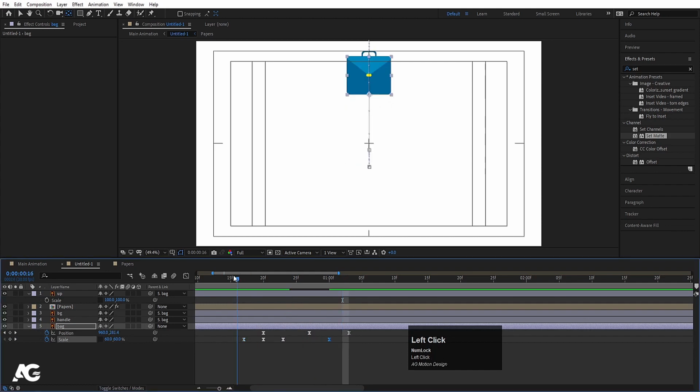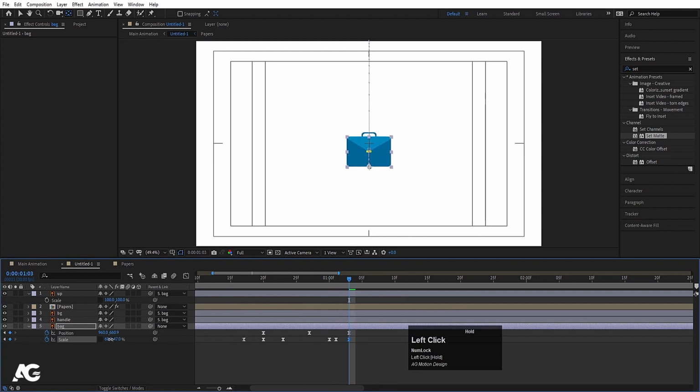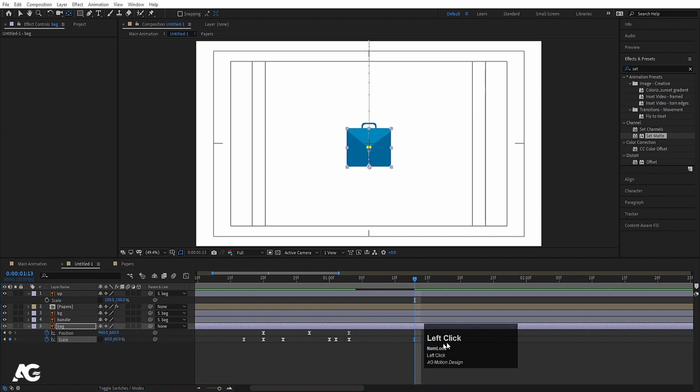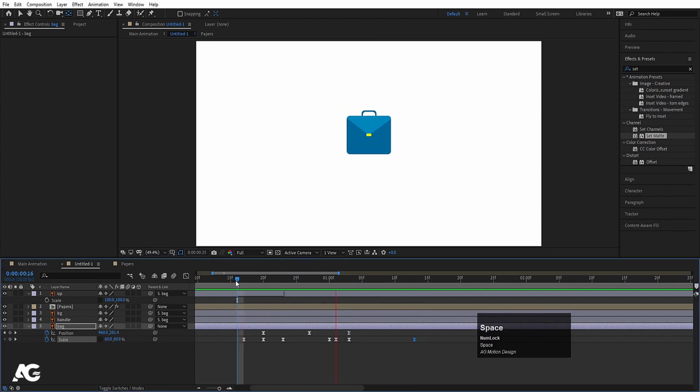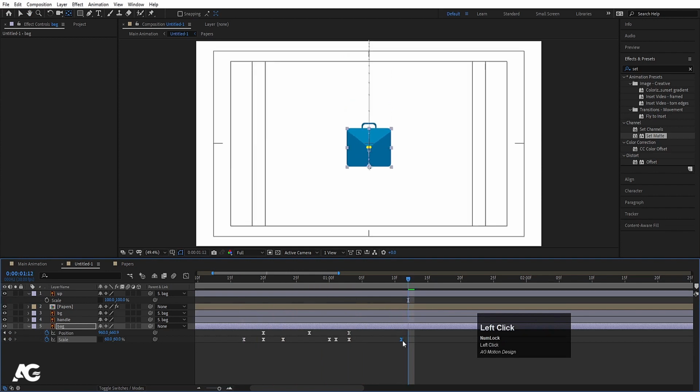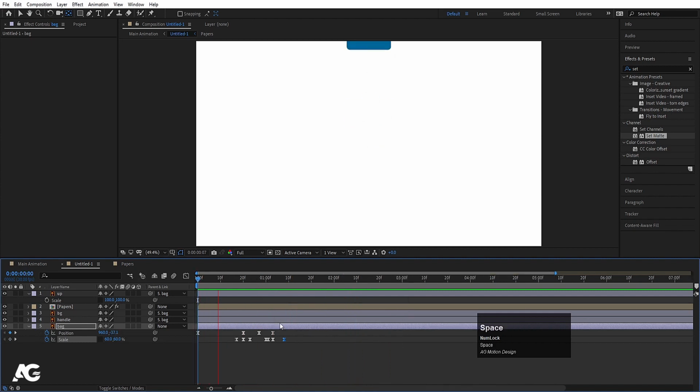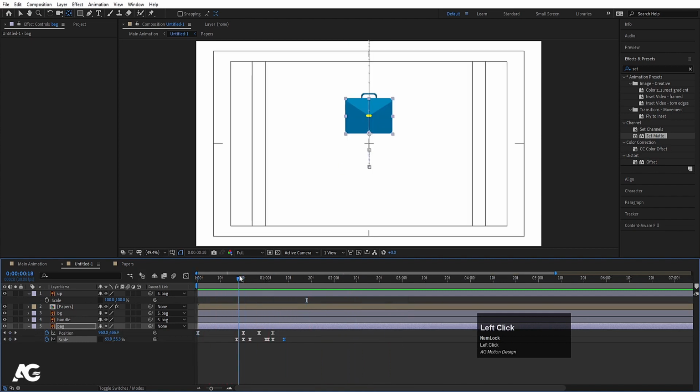Let's move this keyframe over here, and at this point again create another keyframe. At this point let's move it like that, and again let's make it 60. Let's move this keyframe over here. So if you see now, our animation will look something like this.